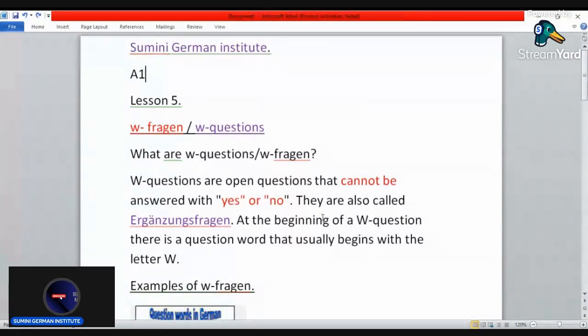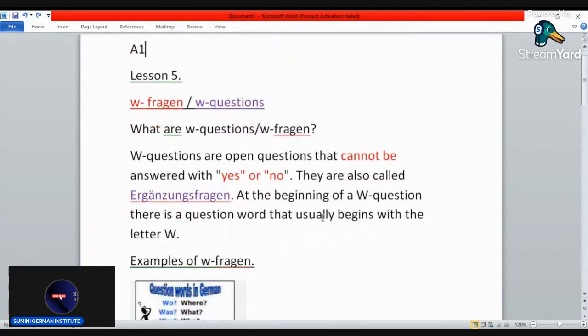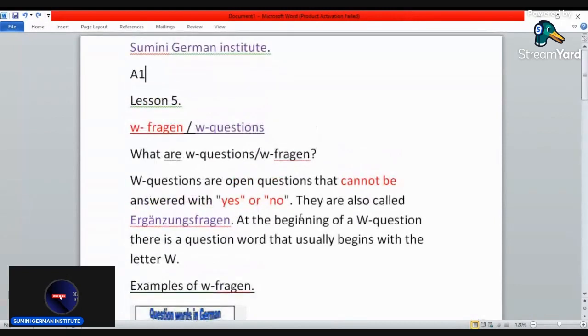They are also called Ergänzungsfragen. So you can either say W-FRAGEN or Ergänzungsfragen. At the beginning of a W question, there is a question word that usually begins with the letter W. That's why they are called the W questions.